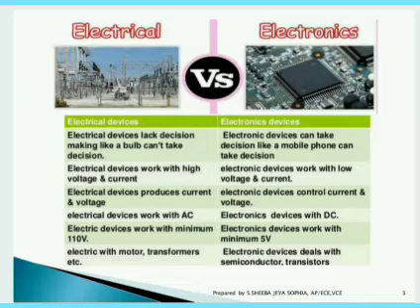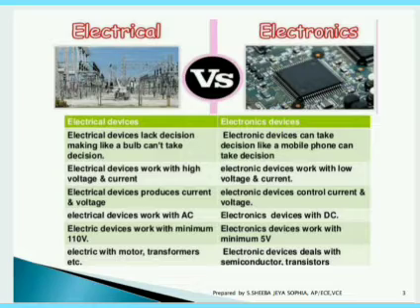Electrical devices lack decision making. For example, a bulb. If you switch on the bulb, it can just light up and give its energy in the form of light to us. But it cannot make any decision of its own, for example, when to switch on and when to switch off.